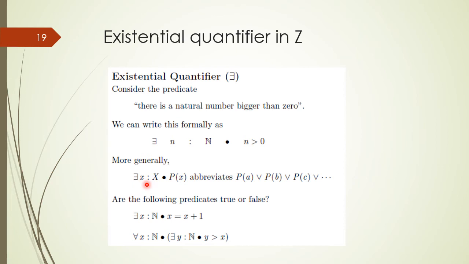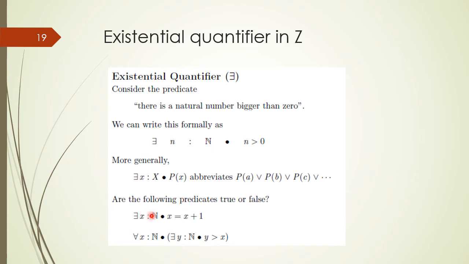If we have n values in the domain, and we substitute all these n values, and at least one value of the domain makes the predicate true, then the whole quantified statement would be true. Therefore, we place a disjunction operator between the propositions or statements after substituting the values from the domain.